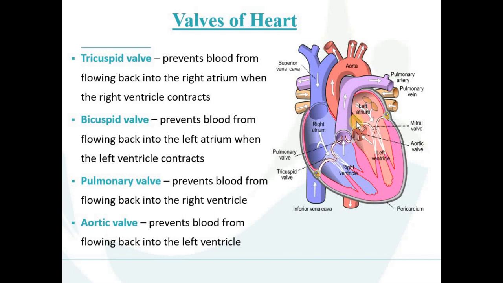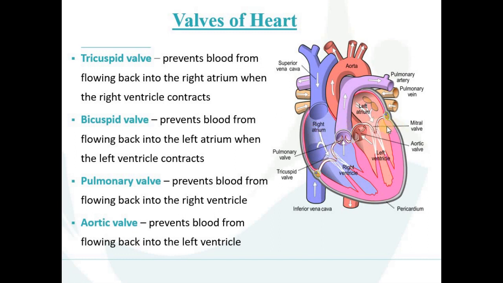So very simple: tricuspid, bicuspid, pulmonary valve and aortic valve. These four valves are present in our heart, and overall their function is to prevent blood from flowing back into the atrium or the ventricle side. In every case, that is the difference. In the tricuspid, it prevents blood from flowing back into the right atrium. Similarly, in the mitral, pulmonary and aortic valves.